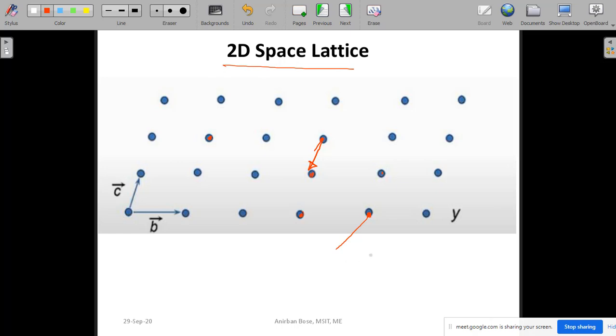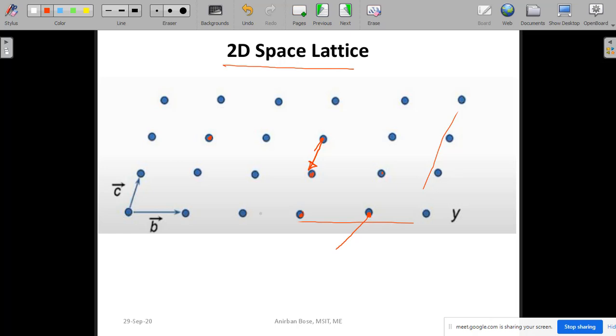That is why this is not matching, but if the definition is infinite number of points, then the definition will definitely match. So this definition is not matching at the finite ends, that is quite clear, but it is an infinite space lattice, infinite number of points are actually there, and that is why it should match the definition for every point.